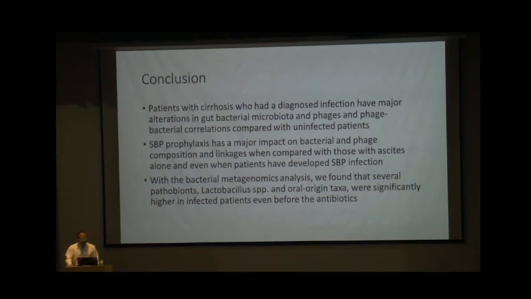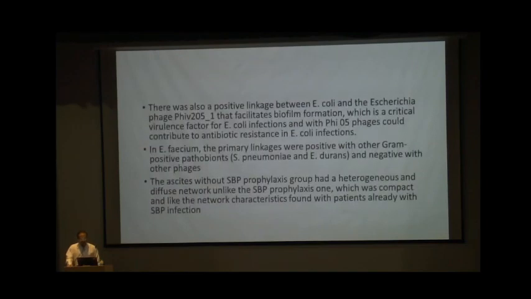And with bacterial metagenomic analysis, it was found that several pathobiont lactobacilli and oral origin taxa were significantly higher in infected patients even before giving the antibiotics. There is an alteration in the flora even before the antibiotic because of the interaction between the bacteria and the phage. And it was also seen in this study that there is a positive linkage between E. coli and various phages like Escherichia phage PHIV1, which facilitates biofilm formation, which is a critical virulence factor for E. coli, and PHI05 phage, which will contribute to the antibiotic resistance in Escherichia coli infection.